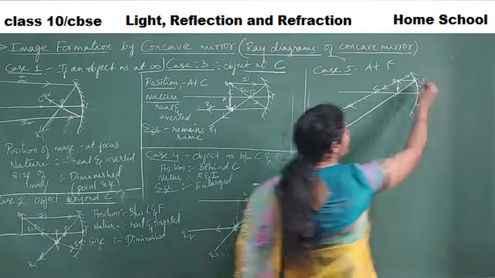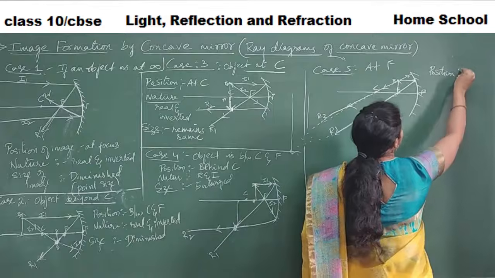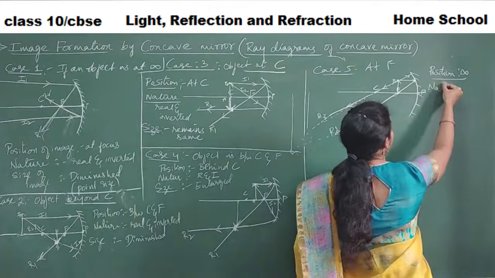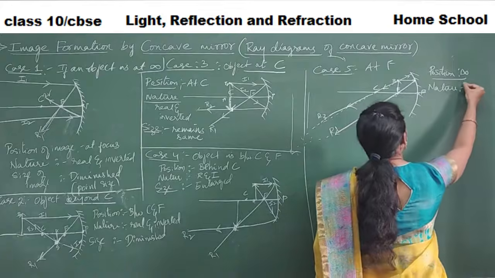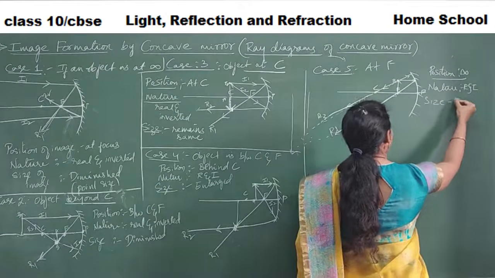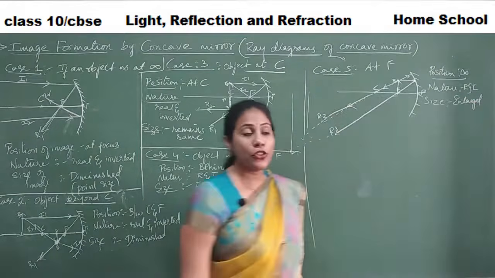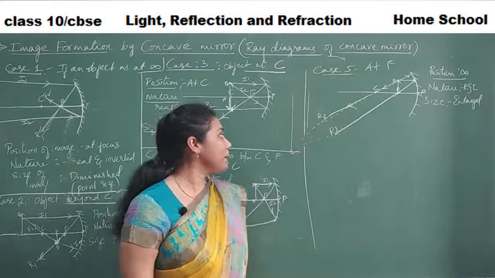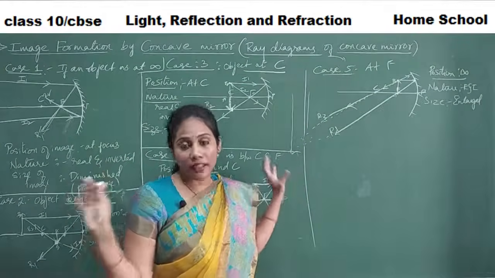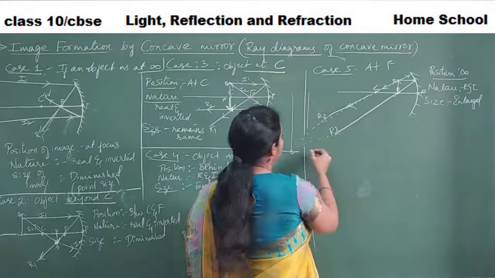So let us write down the points. What is the position of image, guys? Position of image is infinity. Remember this. Nature of image: nature is always real and inverted. But what is the size? Size is enlarged. So you get a kind of magnified image, in the sense a very much large, enlarged image. Okay, so that was our case 5.